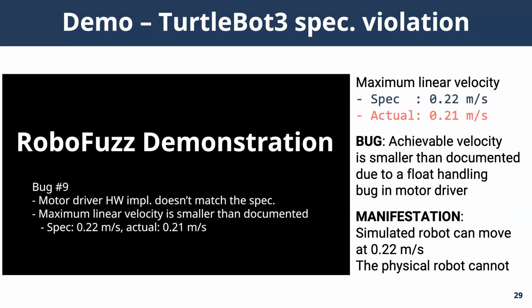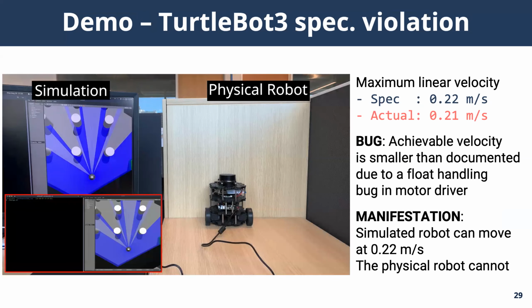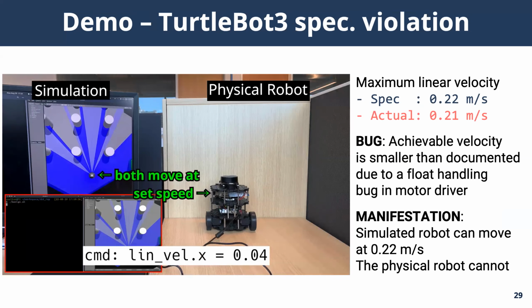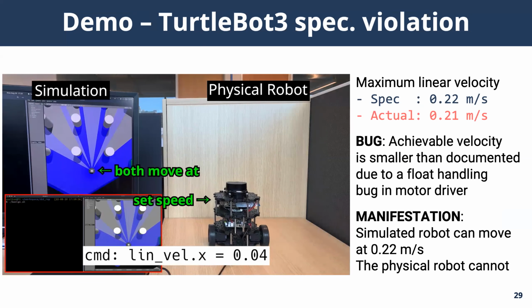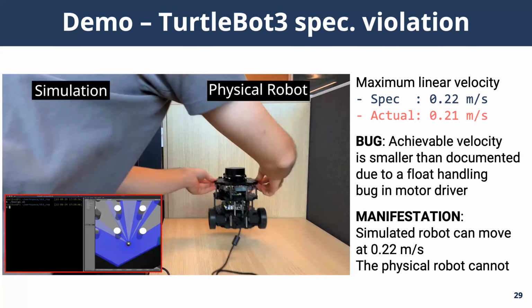Let me demonstrate a simple bug that clearly shows how a specification violation is manifested as a cyber-physical discrepancy. In this video, turtlebot is hooked up with the hybrid executor. When the fuzzer sends a velocity command, both robots should react the same way. When a command to move at 0.04 meters per second is issued, both robots follow the command and move at the set speed. However, there's a bug in the implementation of the motor driver due to imprecise floating point value calculation.